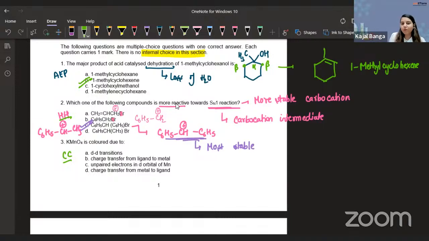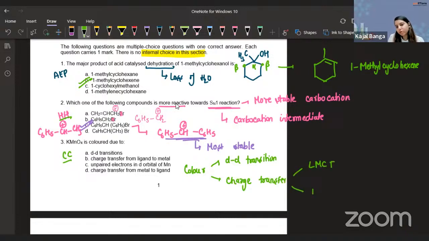So guys, the color of the complexes, I guess everyone is aware, is because of 2 reasons. Either it is DD transitions or it is charge transfer. Now the charge transfer can be ligand to metal charge transfer, which we call LMCT, or it can also be MLCT, metal to ligand charge transfer.